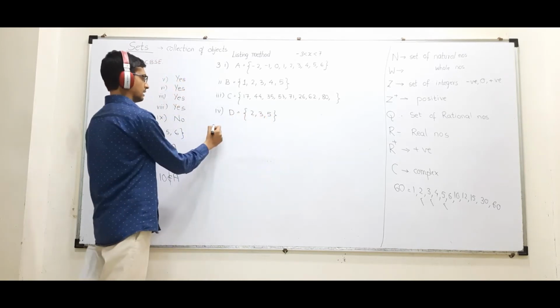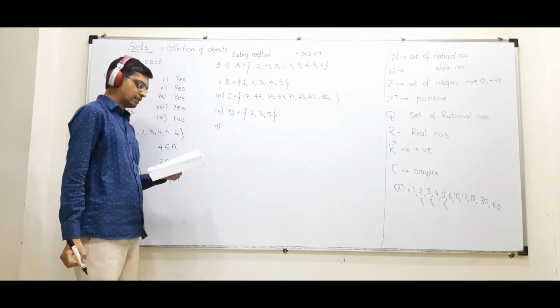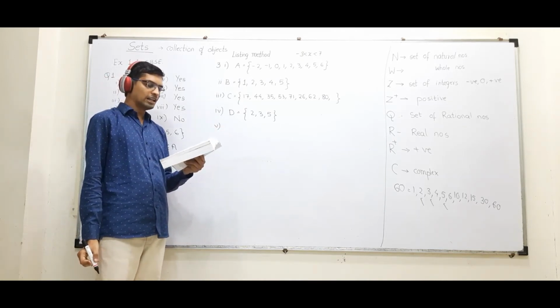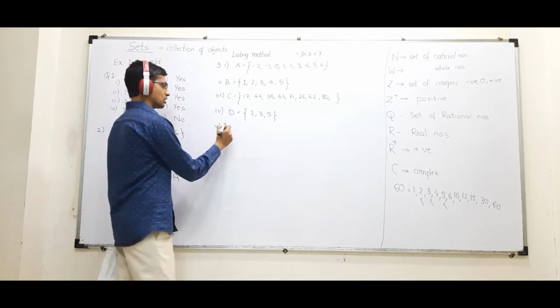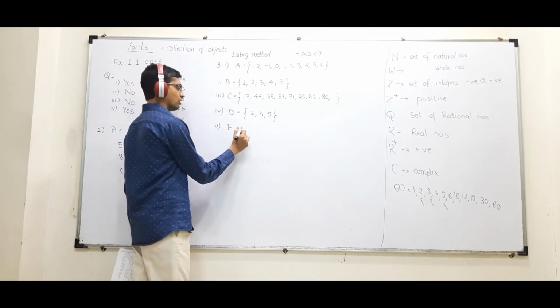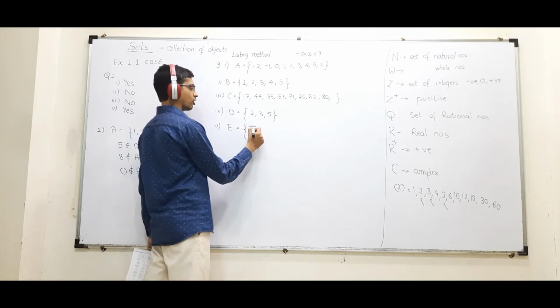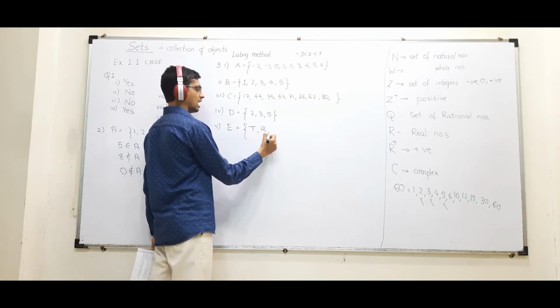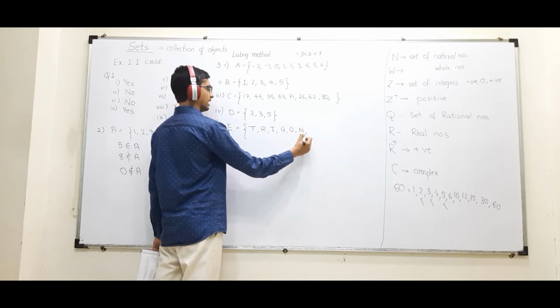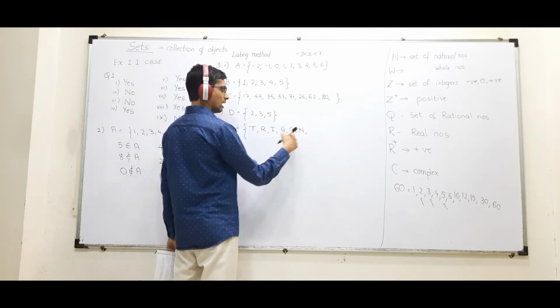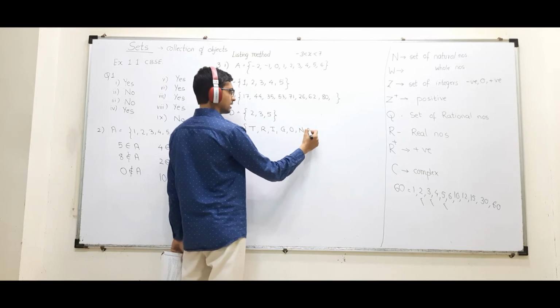Okay. Next one, fifth one. The set of all letters in the word trigonometry, your favorite chapter. So I want to talk about the set of all letters of the word trigonometry. So T, R, I, G, O, N, trigono. O I cannot write because already done.